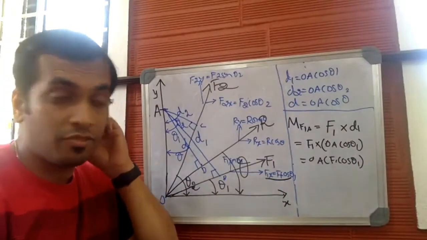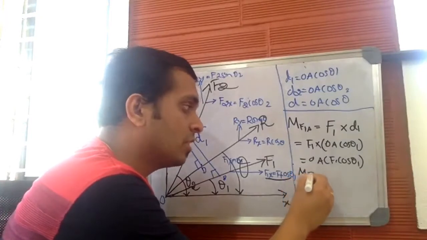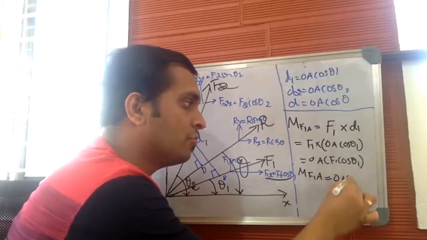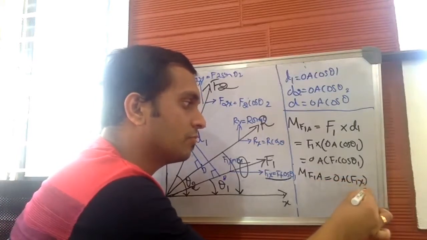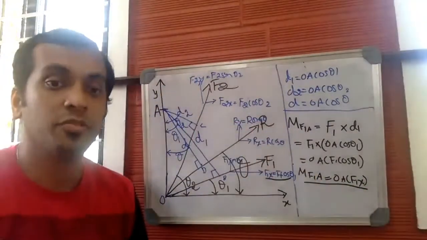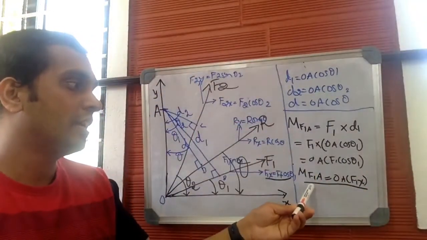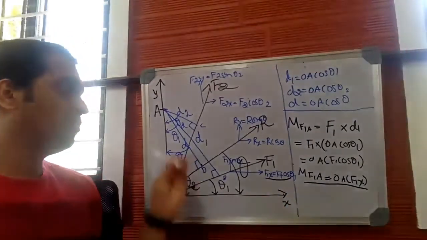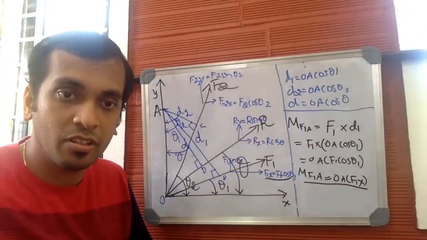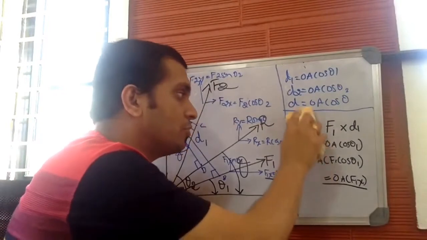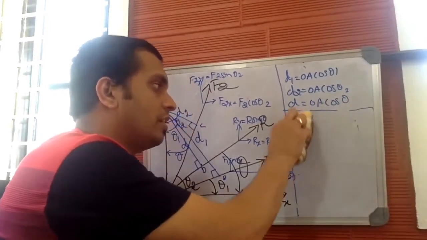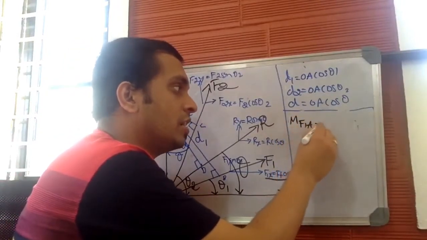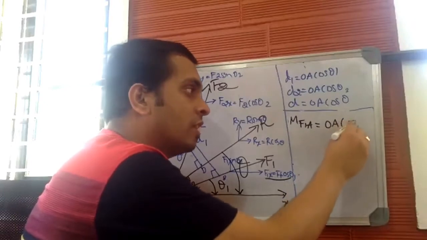So finally, moment produced by force F1 about A is equal to OA into F1x. Hope this is clear. Let me write it separately. Moment produced by force F1 about A is OA into F1x.